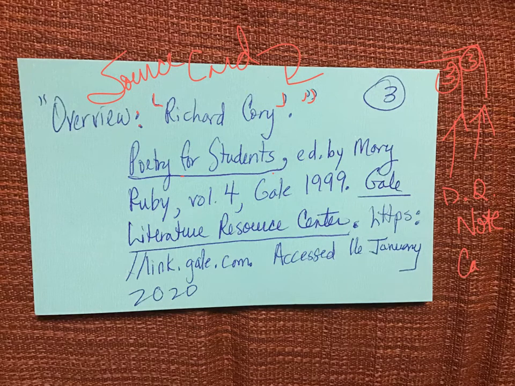So hopefully that helps. Feel free to come and see me if you have any questions about any dead ends that you may hit or any kind of confusion you have. But stick to the library websites because everything there is authoritative and everything there is scholarly. And I caution you, if you Google your author's name, you're going to find tons of information, but a good portion of it will not be eligible to use because it's not necessarily recognized by an authoritative source.